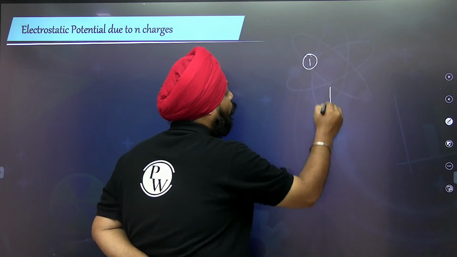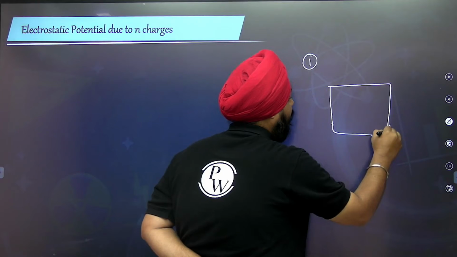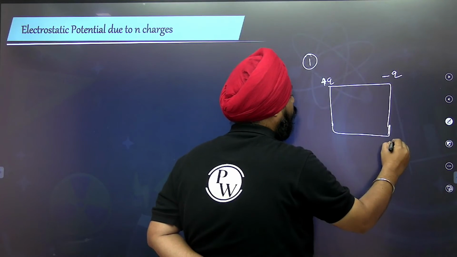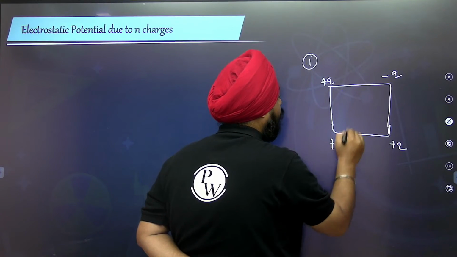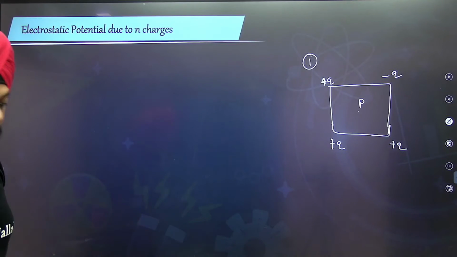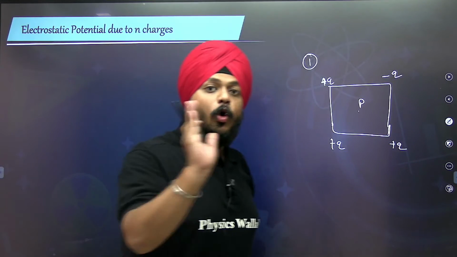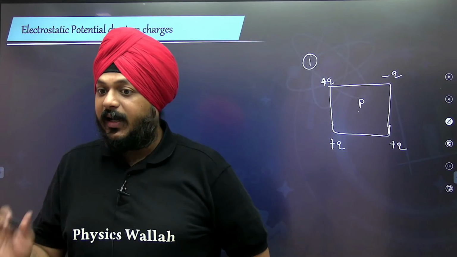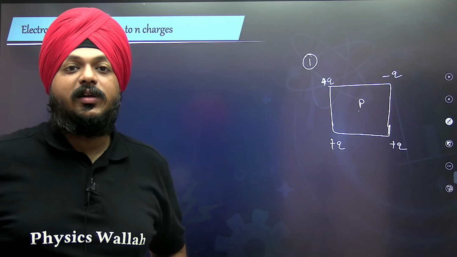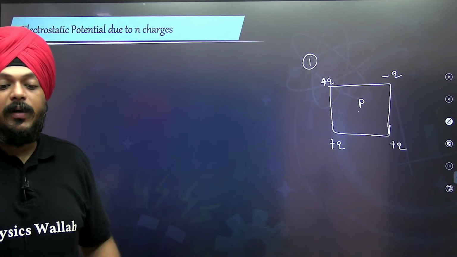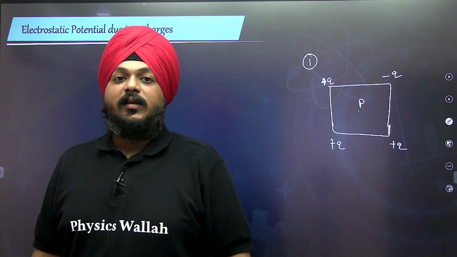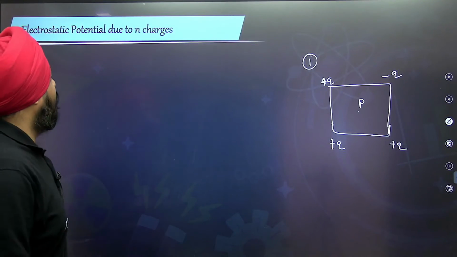First, suppose the configuration has plus Q, negative Q, plus Q, plus Q. We need to calculate the potential at the point P. There exists a strong relation between the electrostatic potential and electric field, mark my words. There exists a strong relation between the electrostatic potential and the point charges.